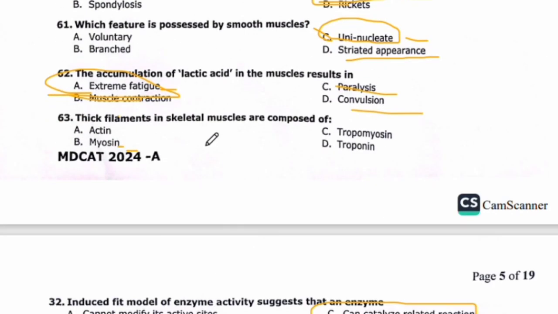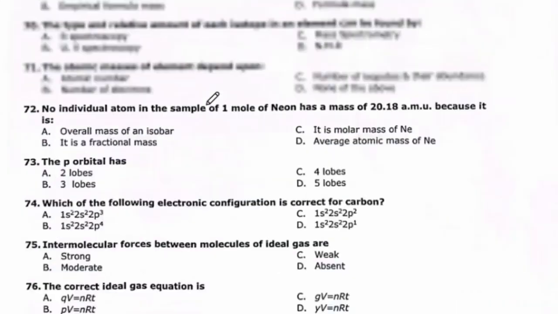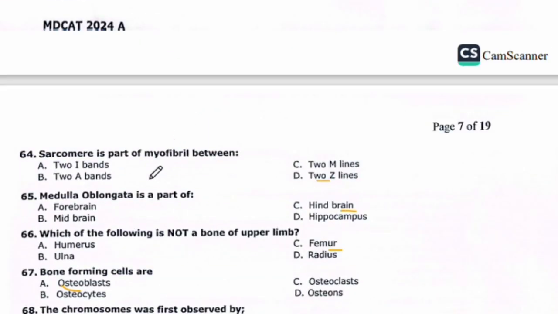So this causes extreme fatigue, alpha. Thick filament in skeletal muscles are composed of actin, tropomyosin, myosin, troponin. So the right option is beta, myosin. So 64: sarcomere is a part of myofibril between two Z lines.